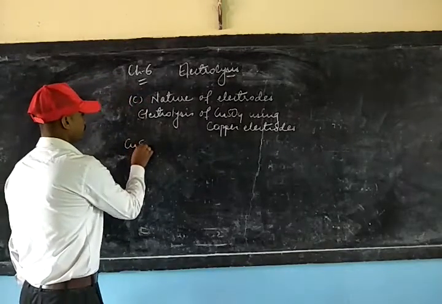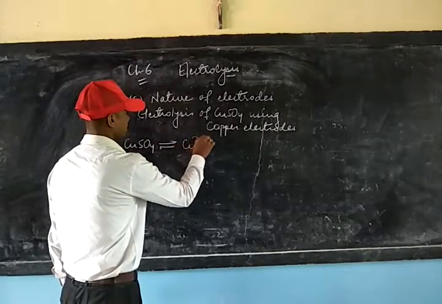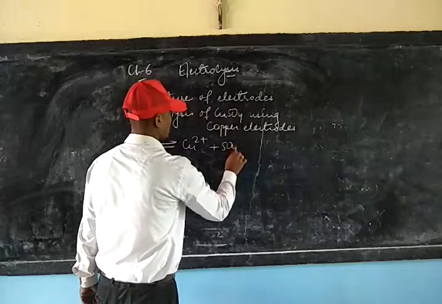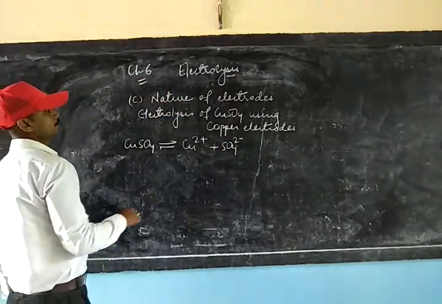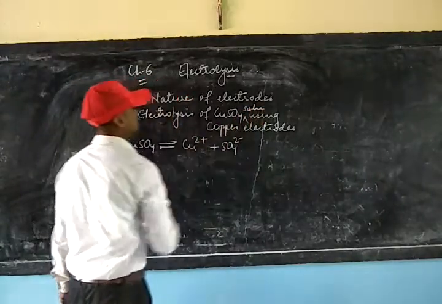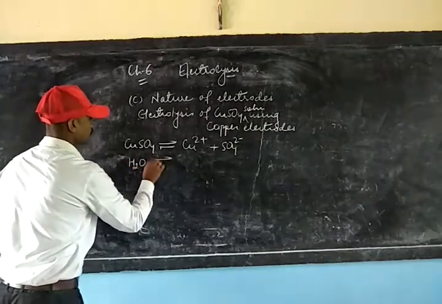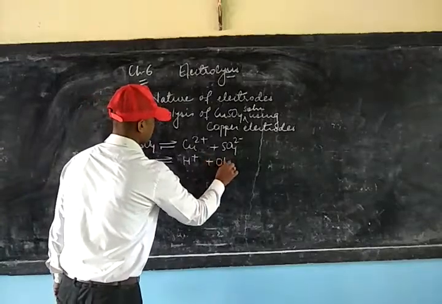This copper sulfate will get dissociated into Cu2+ ion, that is cupric ion, and sulfate ion. Similarly, water will get ionized into H+ and OH- ion.